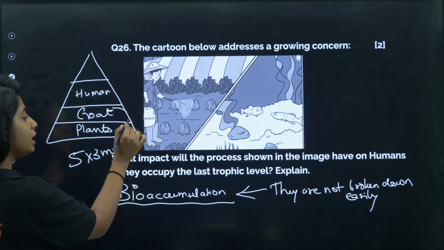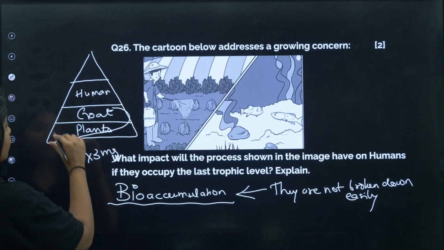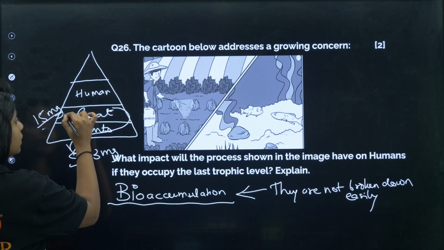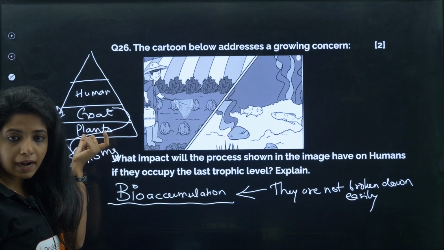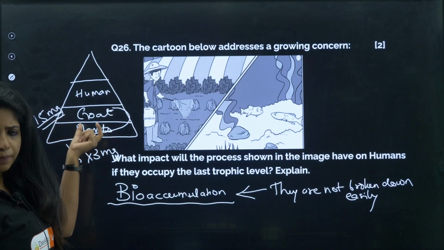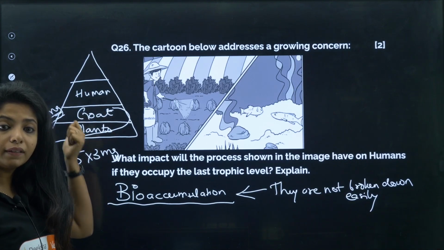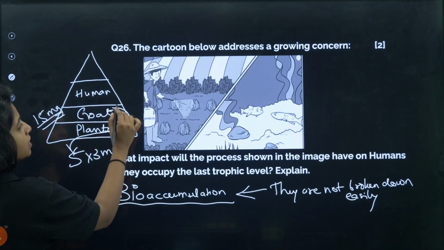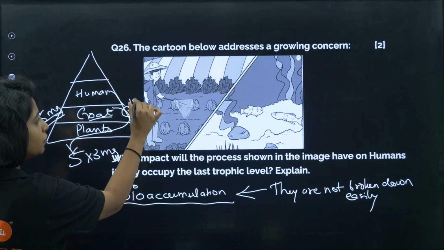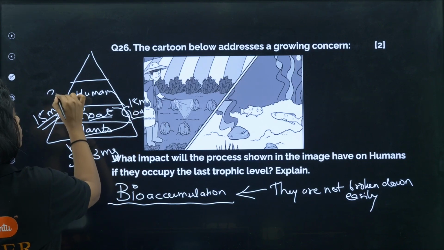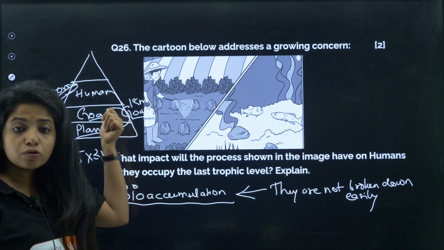The goat which is going to eat all the plants, my dear children, will have 15 mg of this particular toxic chemical, because it is getting accumulated over here. The plant is not able to break it down. And when the goat eats all the 5 plants, it has 15 mg of this chemical. Now what happens to a human being? Suppose it has 2 goats, and this goat also has 15 mg. So 15 mg plus 15 mg, 30 mg is being taken up by the human beings. So you see, the goat is also not able to break it down.